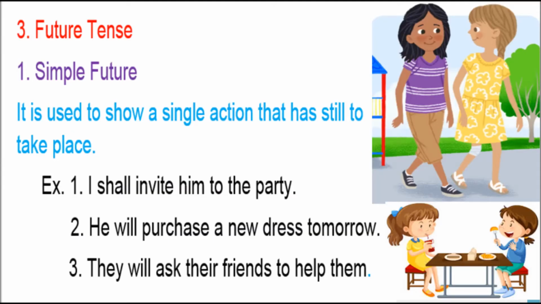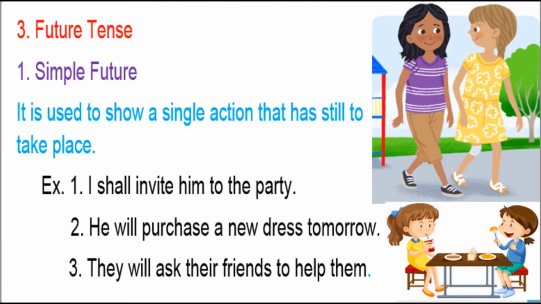Simple future is used to show a single action that has still to take place. For example, I shall invite him to the party. He will purchase a new dress tomorrow. They will ask their friends to help them. All these actions are going to take place in future, and that's why we are using shall or will. Remember, while writing a sentence in future tense, the verb is in base form, that is the present tense form.